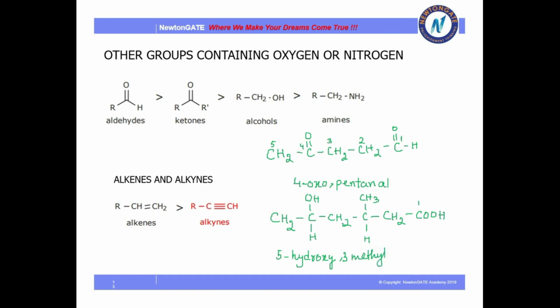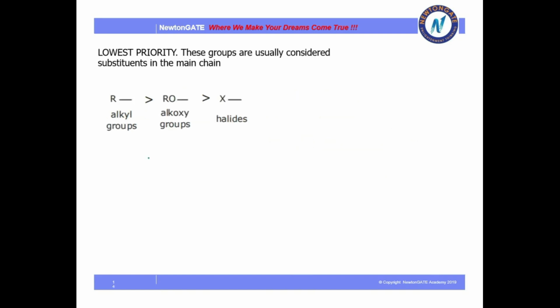And how many carbons are there? 6 carbons. So it will be hexanoic acid. I hope it is now clear how, if there are 2 functional groups and a substituent, you are going to name it. Okay, now let me give you some more examples in a more critical manner, so it will be clearer how this whole thing works.